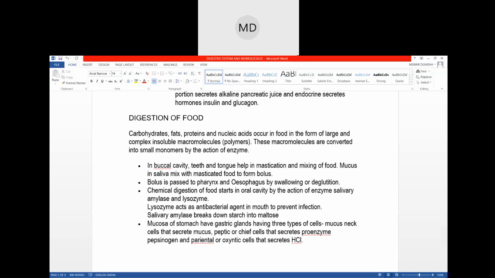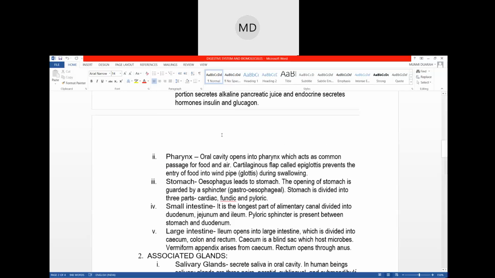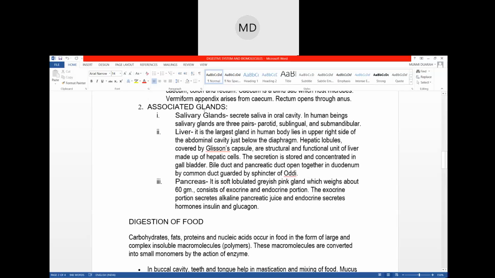So in the mouth, there is saliva. There are salivary glands. Salivary glands we discussed while discussing glands, right? Saliva comes out from the salivary gland.